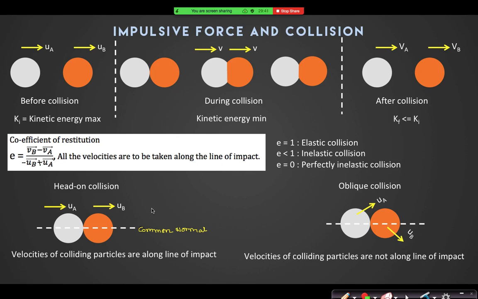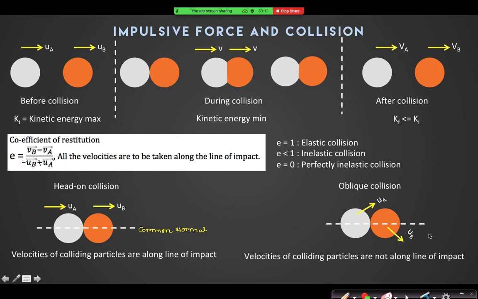So in every collision problem, you need to first calculate E and you have to conserve momentum, not energy. These two equations you have to write. What should we do with the components that are not along the line of impact? I will discuss them in detail, no problem.